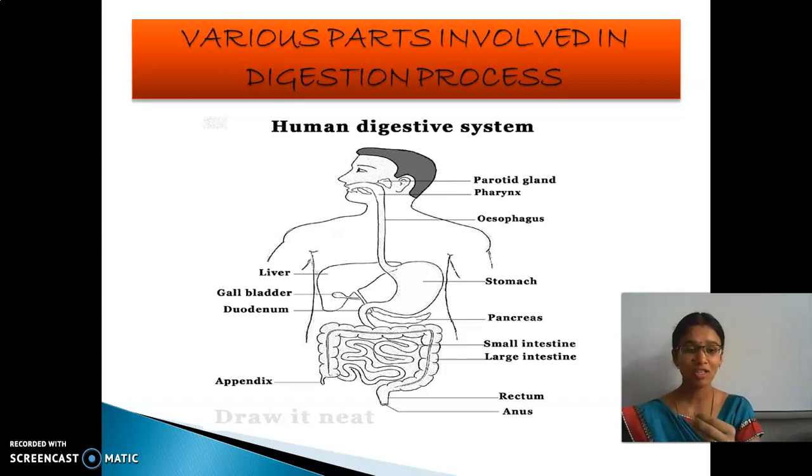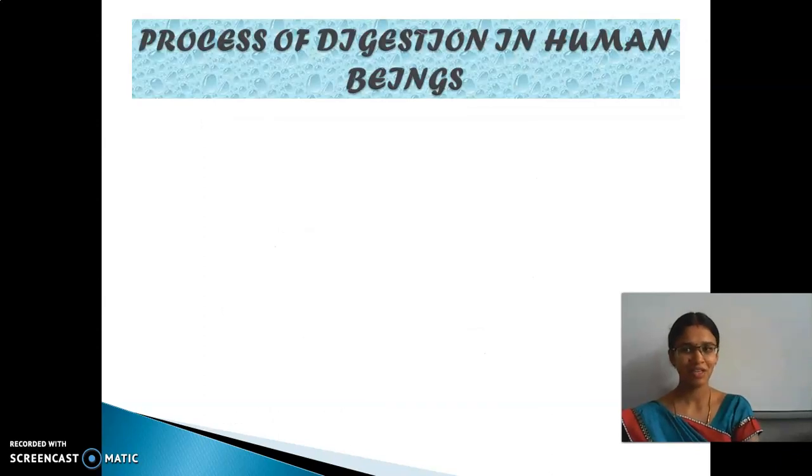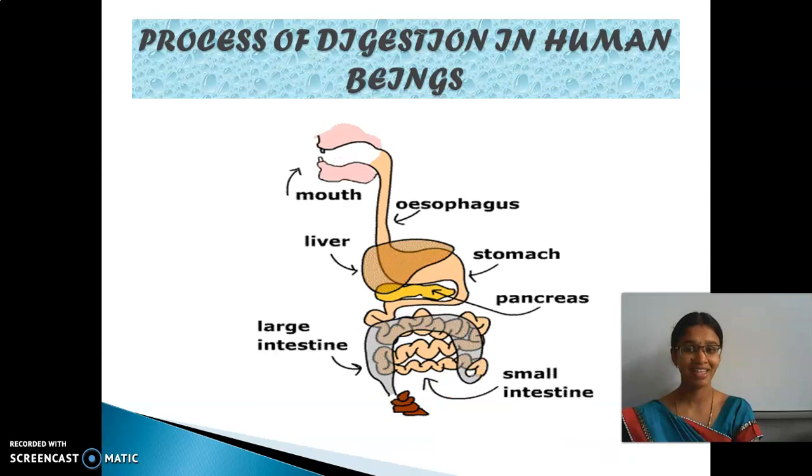So the process of taking in food is, what is that? Holozoic. Yes, the process of taking in food by human beings is called holozoic. I hope up to this you are clear. Yes. So how does the digestion process take place? Just see here.